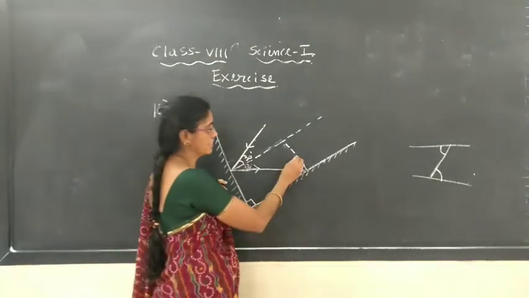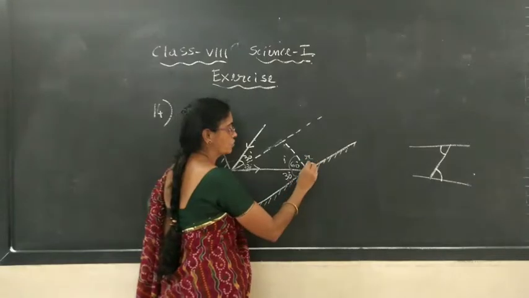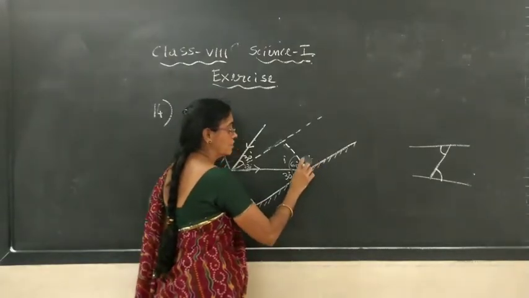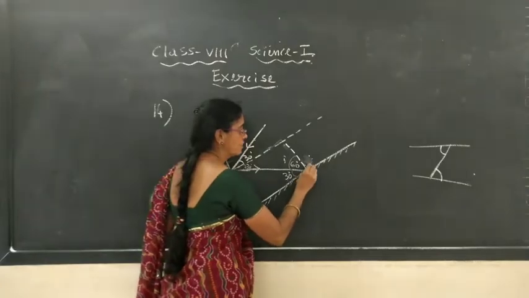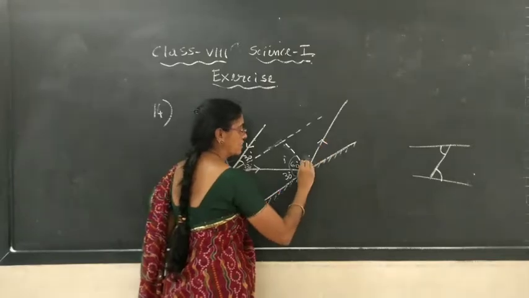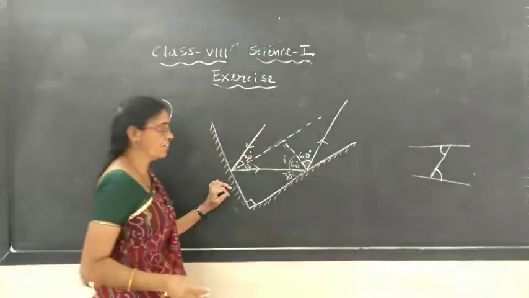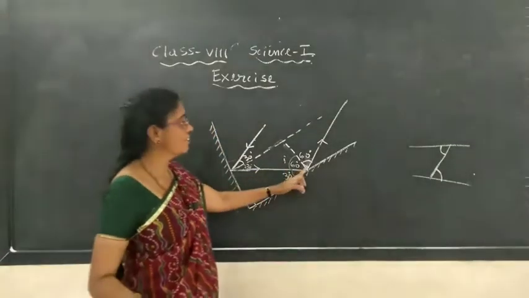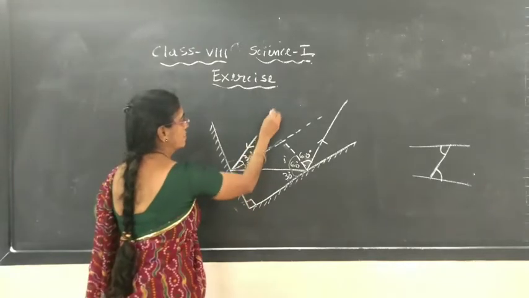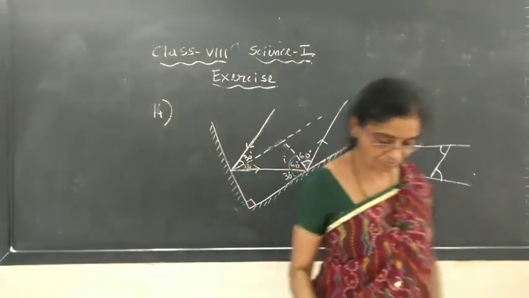And you know that this is the angle of incidence I, then the angle of reflection R also should be equal to 60 degree. So here it should reflect after the incidence on the second mirror along this direction, so that it will also make the 60 degree angle of reflection. So, light will travel in this manner, parallel to this ray. So, this is the way you will get it.